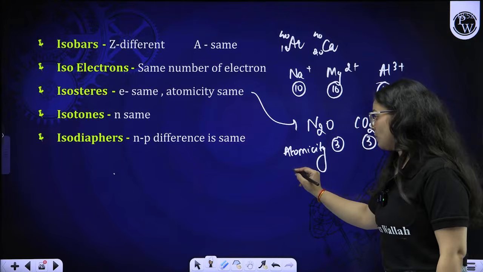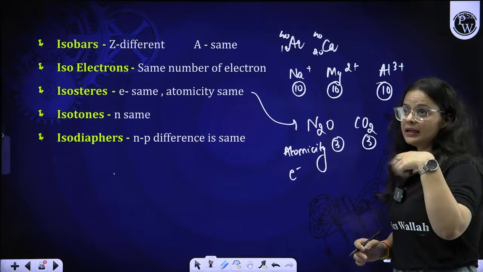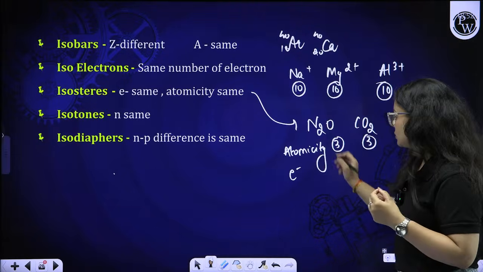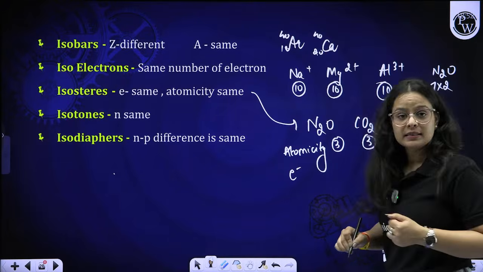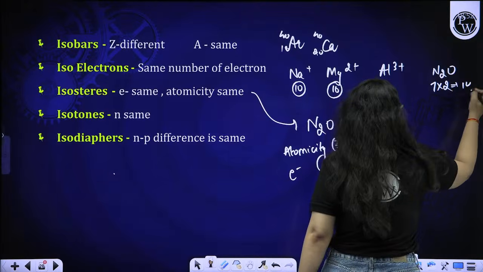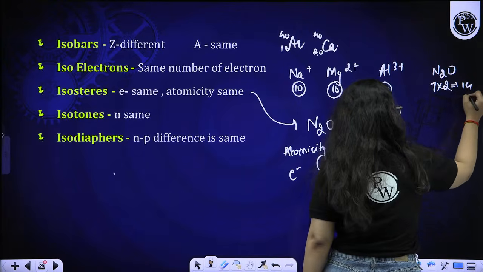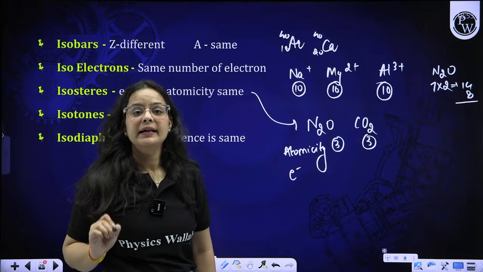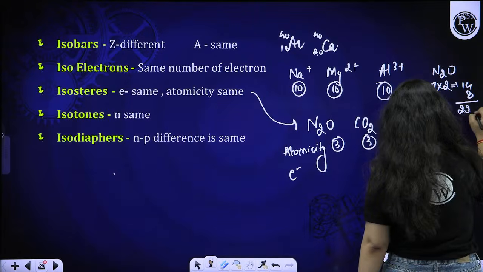If I ask you about the electrons, how many electrons are there in N2O? Nitrogen contains 7 electrons. 7 into 2 because of N2, we are getting 14, and oxygen contains 8 electrons, right beta? So overall we are getting 22.